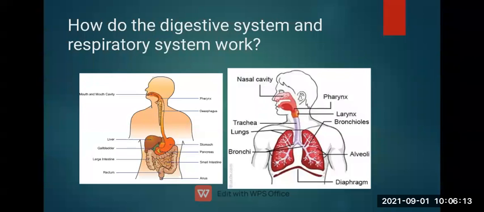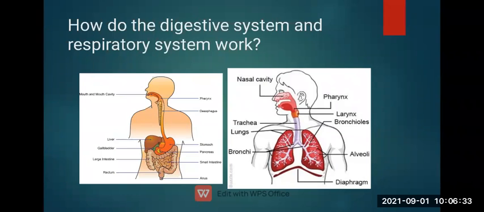The undigested food is flushed out from the body, and the digested food from the small intestine goes through the small capillaries into the bloodstream, and through the bloodstream the nutrients are supplied to the whole body, from our head to our toes.